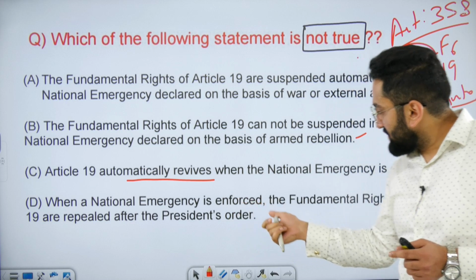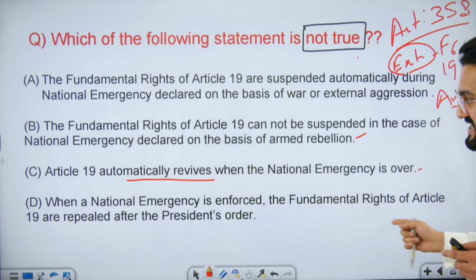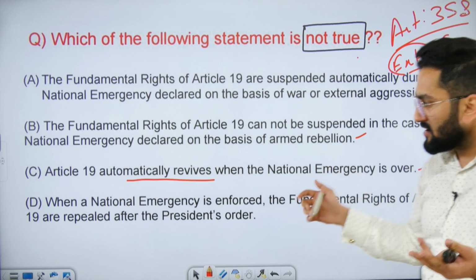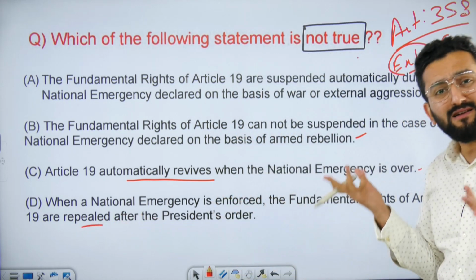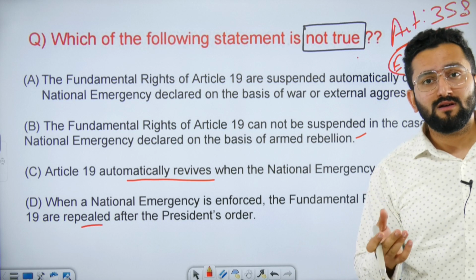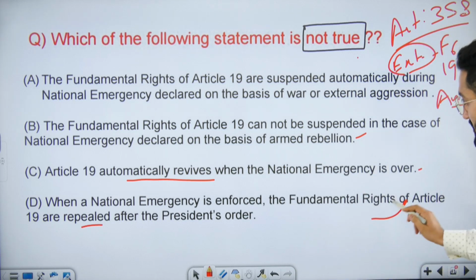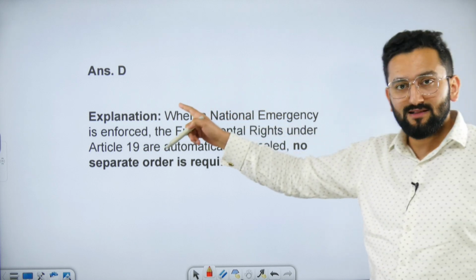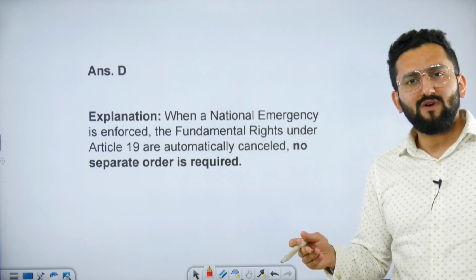When a national emergency is enforced, the fundamental rights of Article 19 are repealed after the President's order. How can this be true? Repealed means removed. This is false. And this is what we need to understand. We need to pinpoint. So answer is D, right? Repealed means removal.